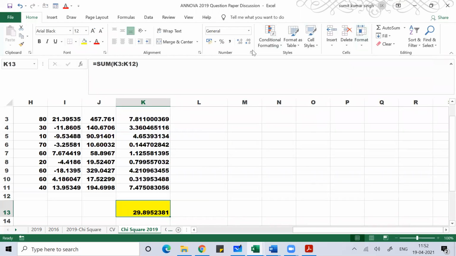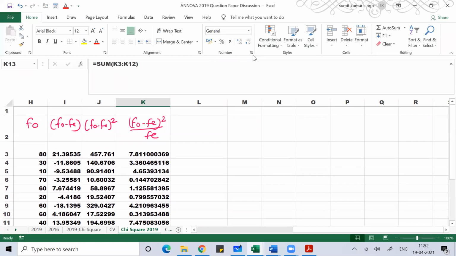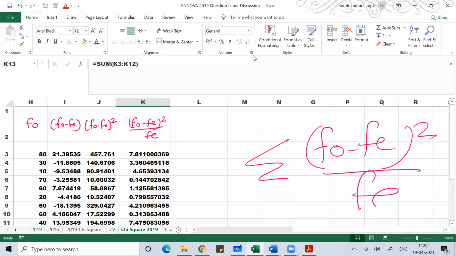Please understand the formula we are using, the formula for calculation of chi-square statistics. Understand we are doing test of hypothesis. Whenever we do test of hypothesis, there's a statement which is passed about the population parameter. It can be correct, it can be not correct.